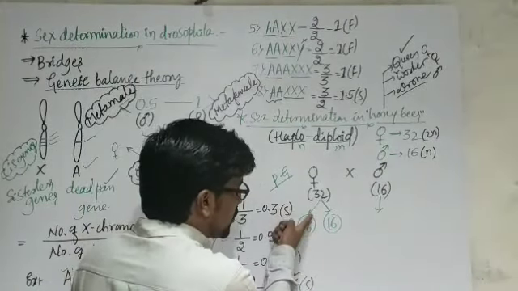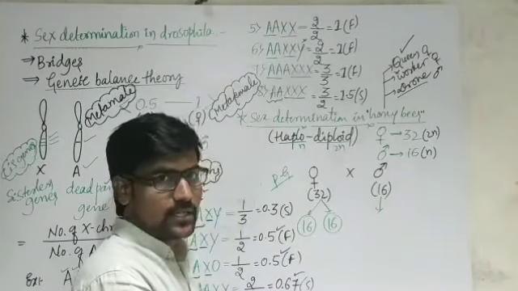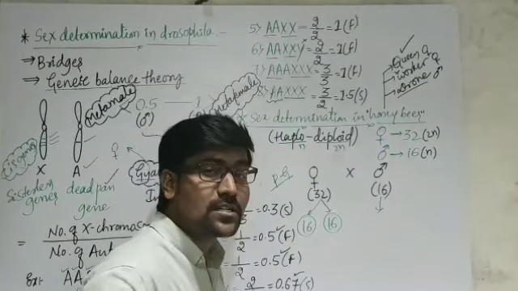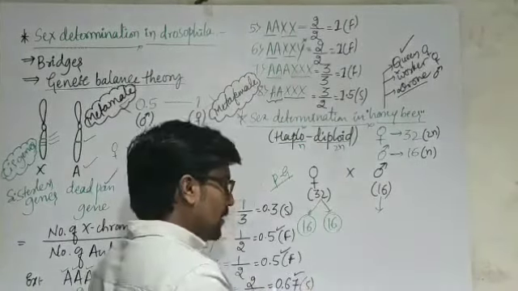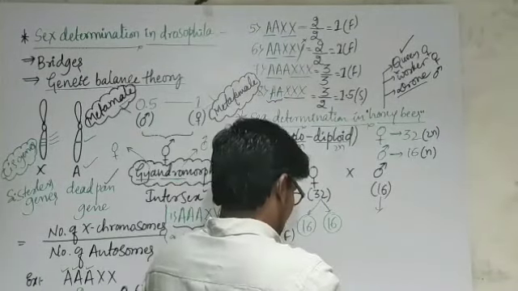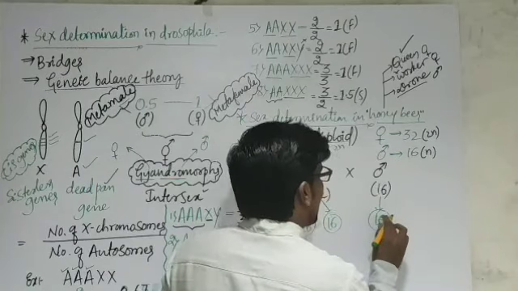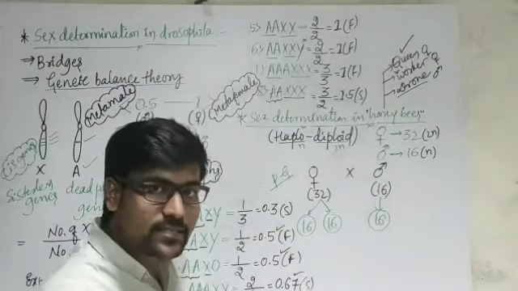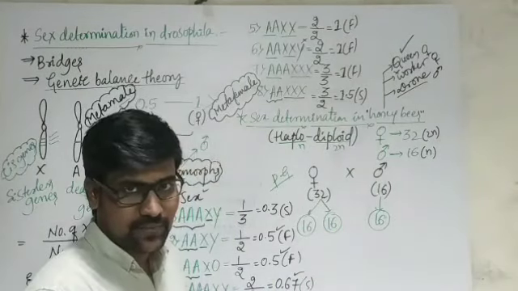In the female, during gamete production, the cell division type is meiosis, a reductional cell division. But in the male, it is mitotic cell division. Why? Because the chromosome number remains as it is.